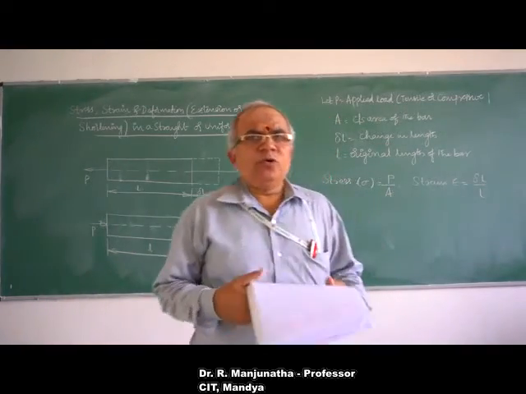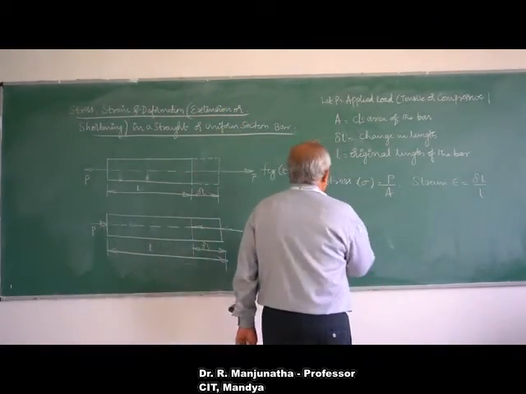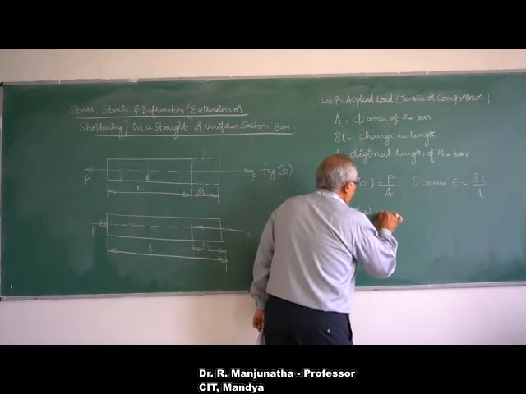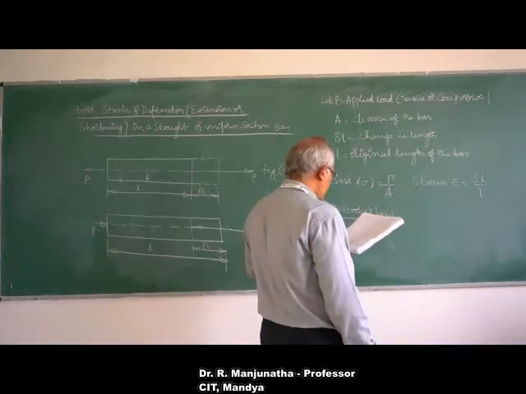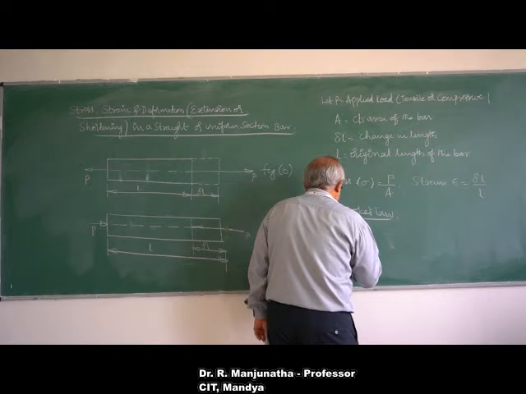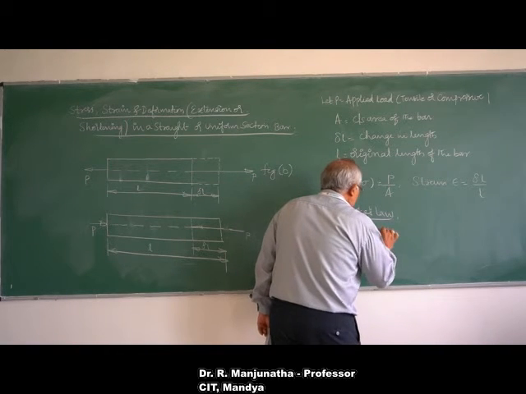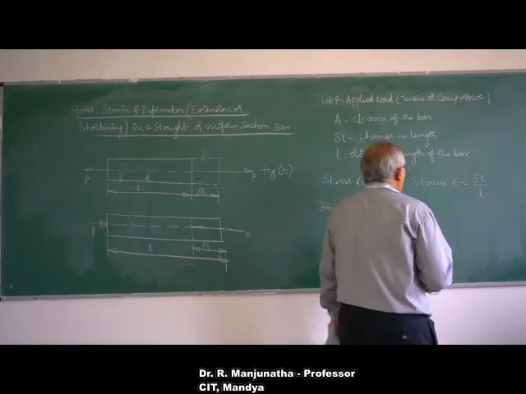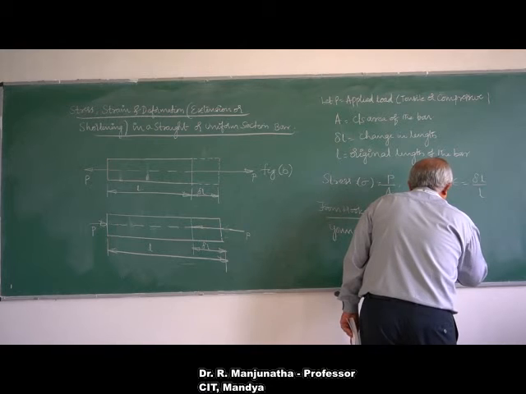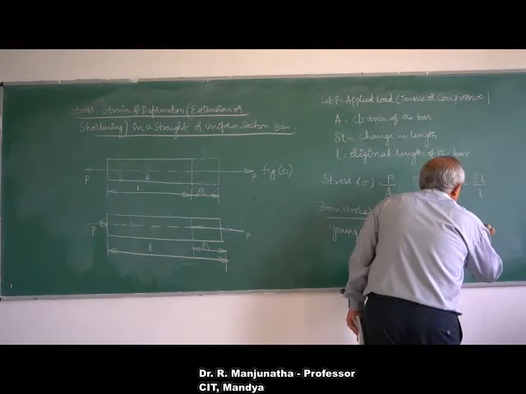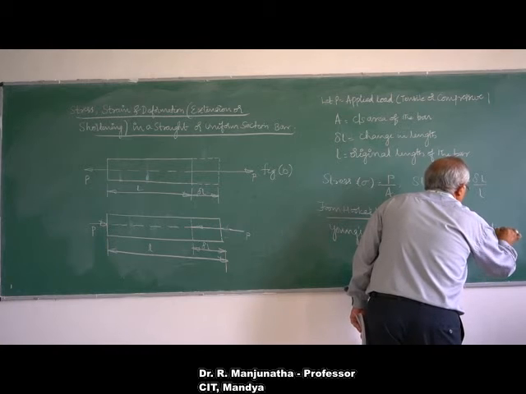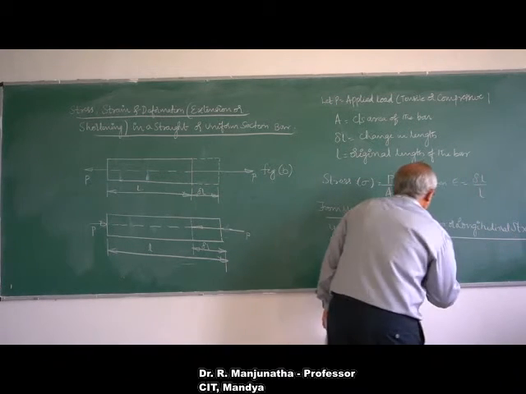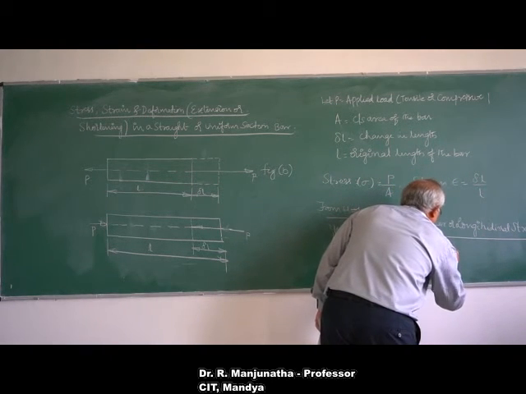So here, from Hooke's law, Young's modulus, which is E, equals linear or longitudinal stress divided by linear or longitudinal strain.